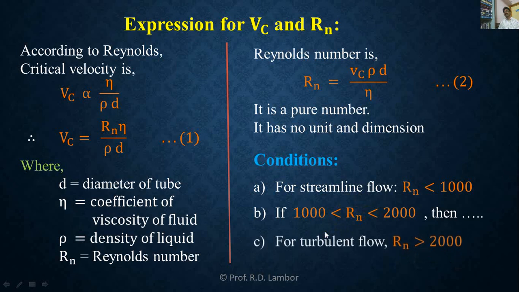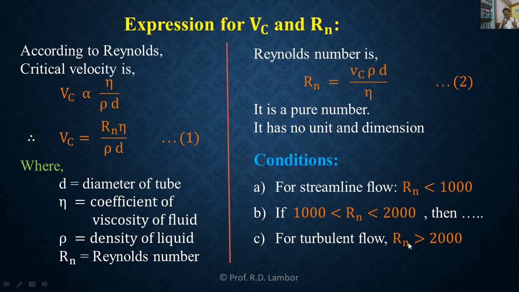And the third condition is that if the value of Reynolds number is greater than 2000, then definitely the flow is turbulent flow. So these are the three conditions which determine the nature of the flow of fluid, whether it is streamline, whether it is turbulent, or whether the streamline flow is changing into turbulent. You can find it from the values of the Reynolds number. So in this way we understand the two terms. We have cleared the concept regarding the two terms.